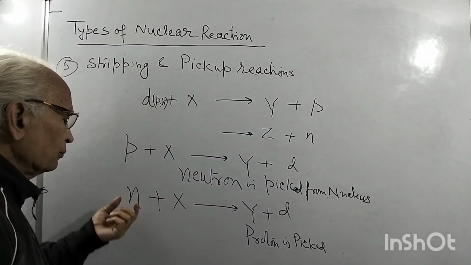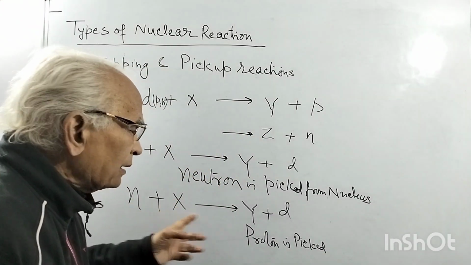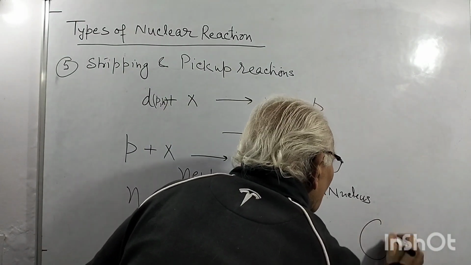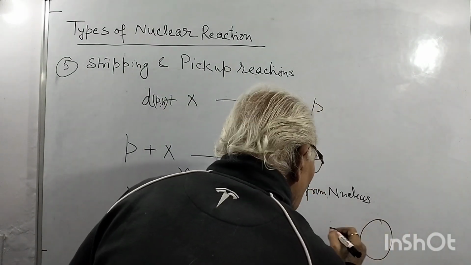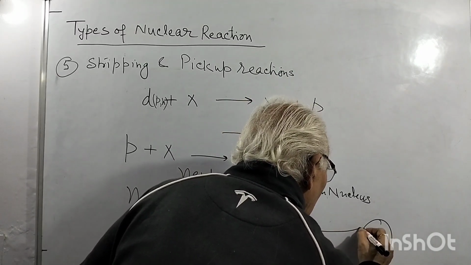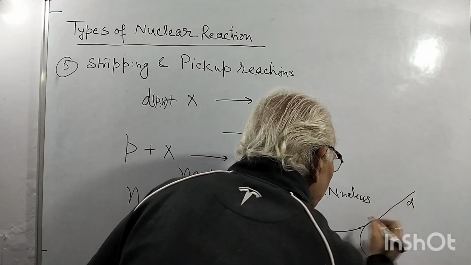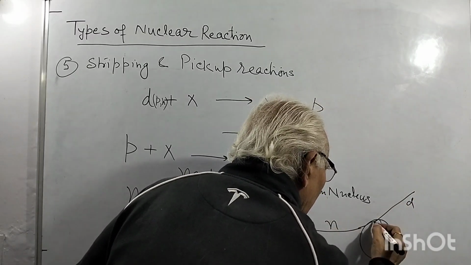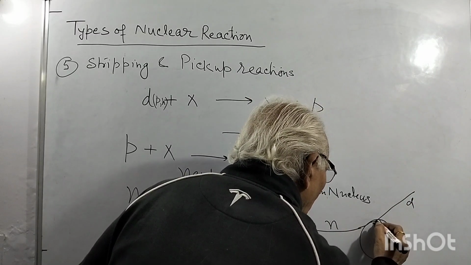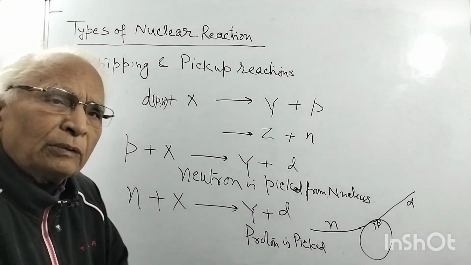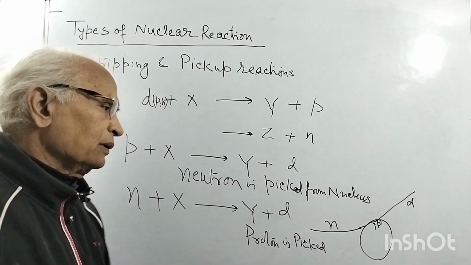A proton is picked, and the neutron goes to the target nucleus and takes it. Means that it was the target nucleus, and you see the neutron, this particle coming here, this takes, and this goes here as a neutron. The neutron coming takes a proton from here and it becomes a neutron. So something is picked up from the nucleus.